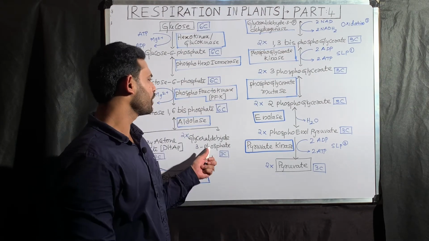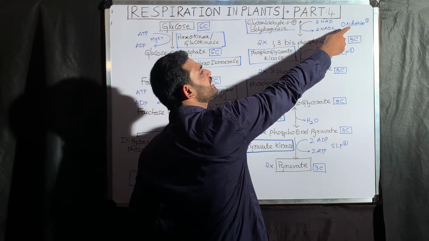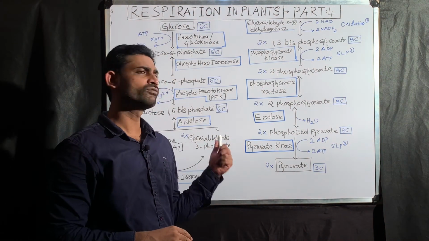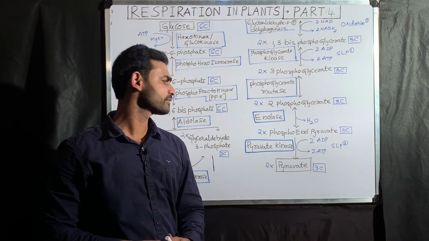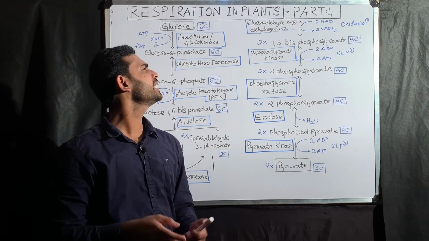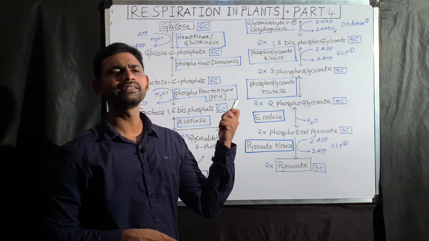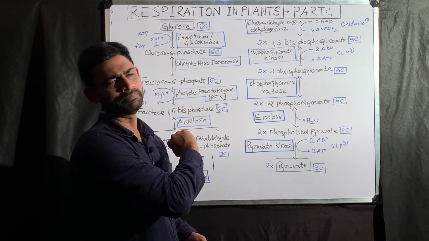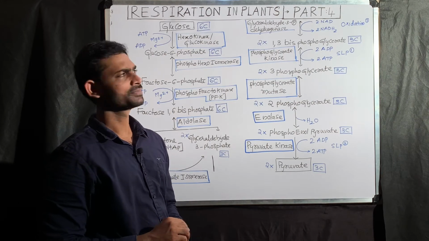So the first oxidation reaction in aerobic respiration is the conversion of glyceraldehyde 3-phosphate into 1,3-bisphosphoglycerate, mediated by glyceraldehyde 3-phosphate dehydrogenase. First oxidation.